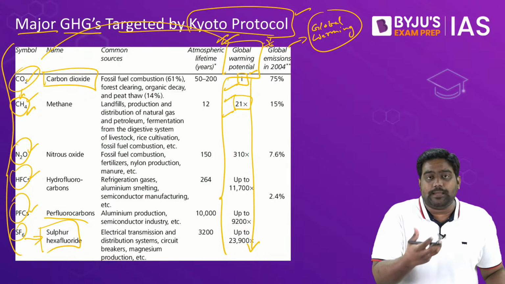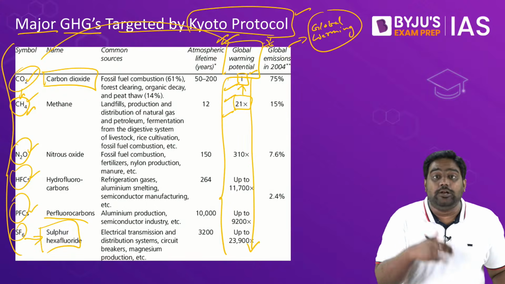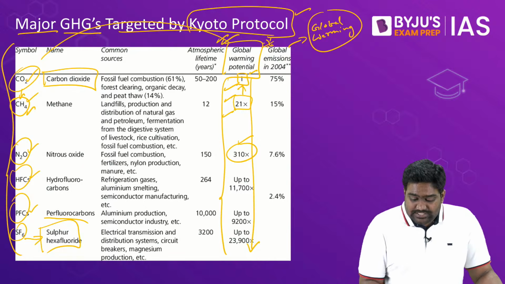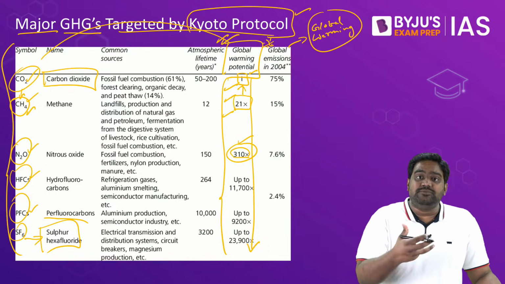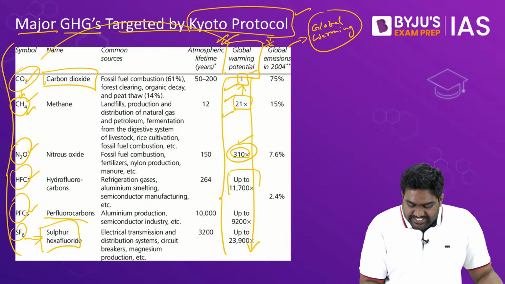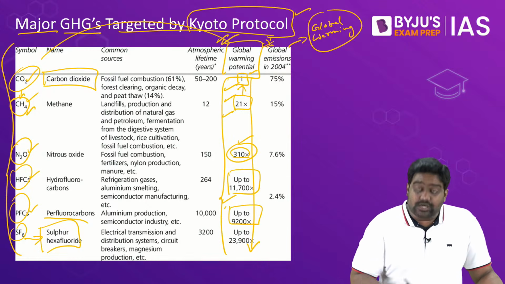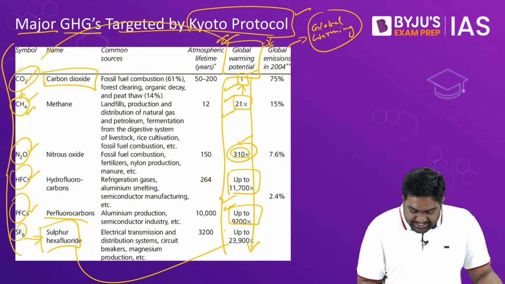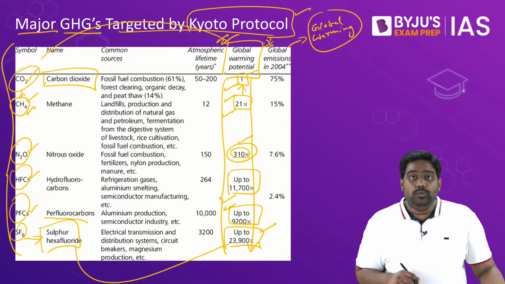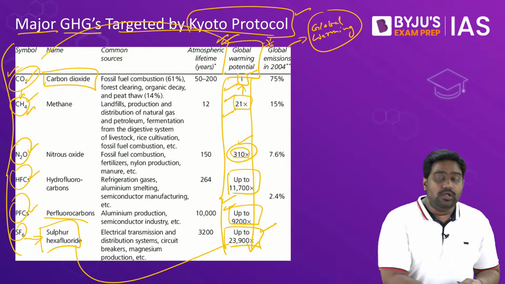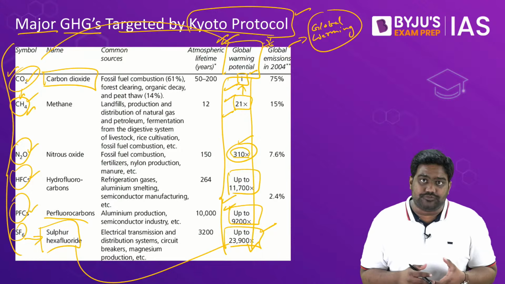It will be more prone to capture heat as compared to 1 ton of carbon dioxide. As you can see, nitrous oxide is 310 times more potent when it comes to capturing heat and retaining heat. HFCs and PFCs are thousands of times more potent, and the most potent is SF6, sulfur hexafluoride, which is nearly 24,000 times more potent than CO2 when it comes to capturing heat in the atmosphere.